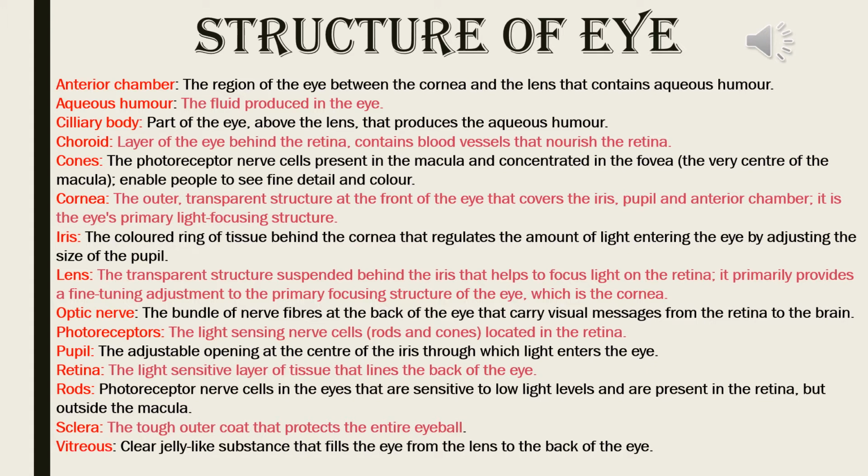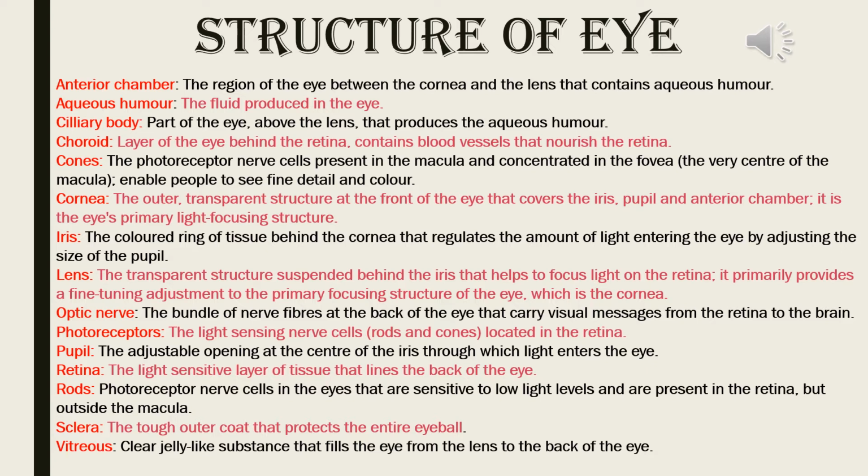Photoreceptors. Photo means light, so the light sensing nerve cells, rods and cones, located in the retina. Pupil, the adjustable opening at the center of the iris through which light enters the eye. Retina, the light sensitive layer of tissue that lines the back of the eye. Rods, photoreceptor nerve cells in the eyes that are sensitive to low light levels and are present in the retina but outside the macula.